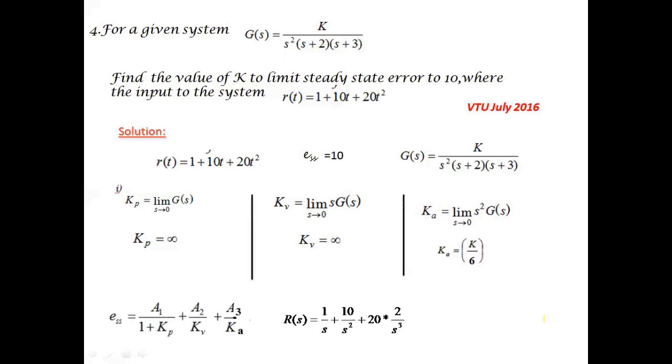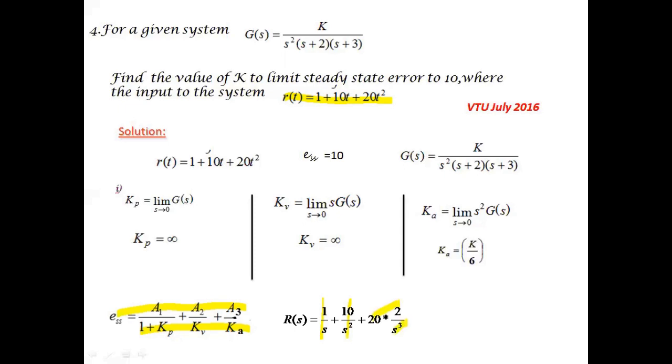Once after finding kp, kv and ka, given r of t is a combination of step, ramp and parabolic, having different magnitudes, ESS will be equal to a1 divided by 1 plus kp, plus a2 divided by kv, plus a3 divided by ka. And the Laplace transform of r of t is given by Laplace transform of 1 is 1 by s, Laplace transform of 10t is 10 by s square, and Laplace transform of 20t square will be 20 multiplied by 2 by s cube, that is nothing but 40 by s cube.